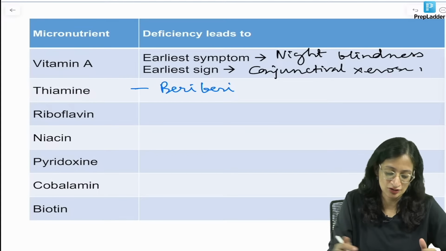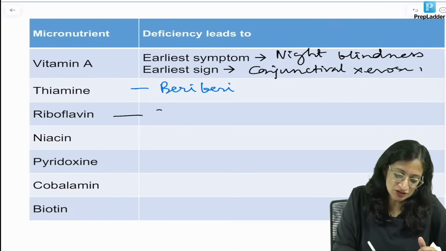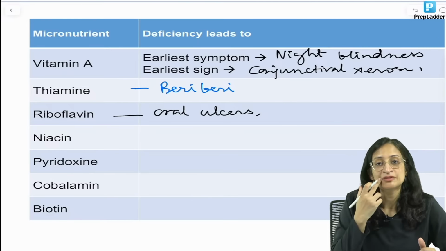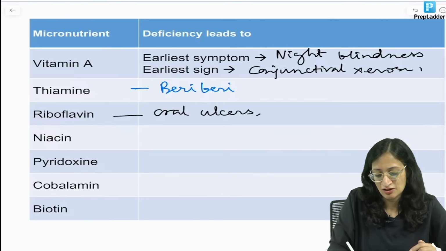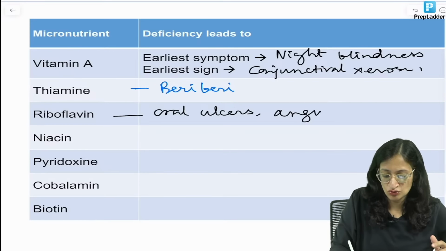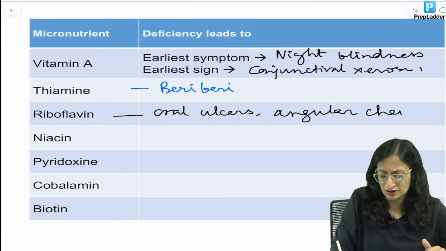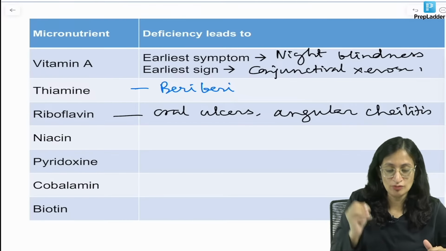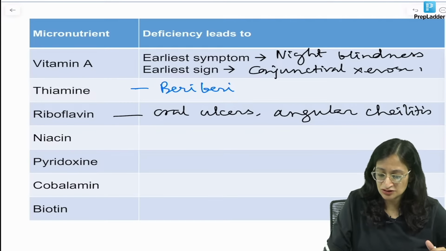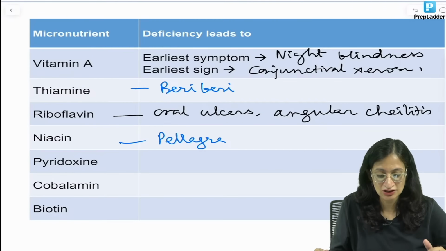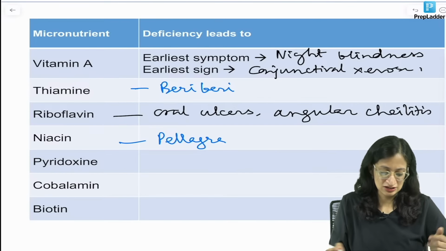You can have a case scenario. Riboflavin deficiency, usually oral ulcers, and you have aphthous stomatitis, and you have angular cheilitis and so on. Nasolabial seborrhea is also there, and sometimes corneal vascularization as well. Niacin deficiency, we know pellagra is a disease of 4 Ds, diarrhea, dermatitis, dementia and even death, and you can have the Casal's necklace.